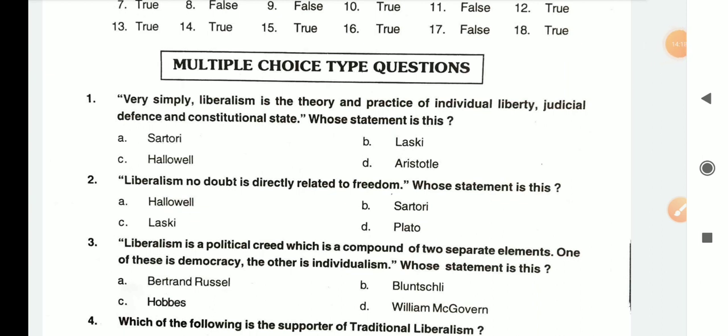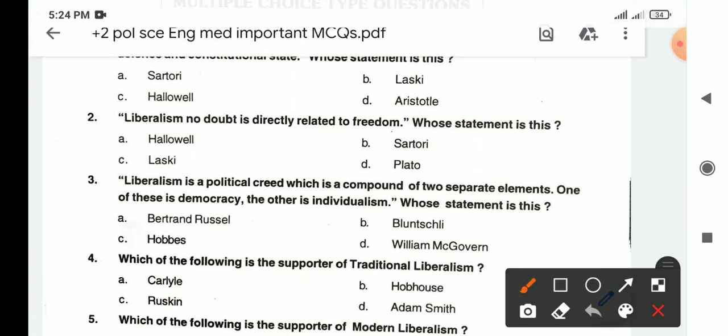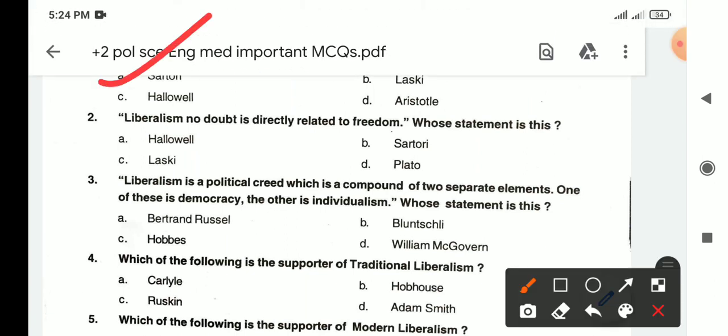Very simply, liberalism is the theory and practice of individual liberty, judicial defense and constitutional state. Who said this? This is a statement of Sartori. A option is right. Next question: liberalism, no doubt, is directly related to the freedom. Whose statement is this? This is a statement of Laski.